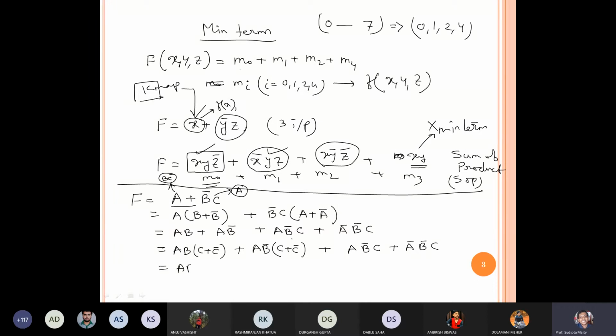So finally I will get A B C plus A B C bar plus A B bar C plus A B bar C bar. Now the last two terms, that means A B bar C plus A bar B bar C. Now is there any repetition? You check whether there is any repetition or not. Yes, there is repetition. You check this term and this term. After introducing, A B bar C repetition.